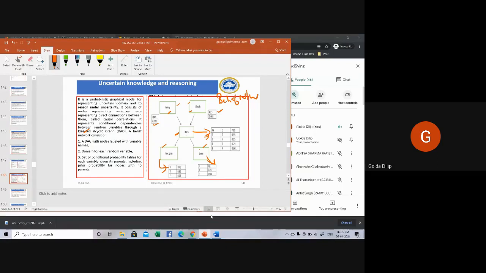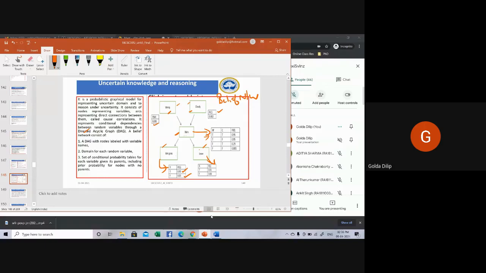Okay, so for the wet grass, the parent is rain. For the rain class, you can have true or false. The probability is given. If there is rain, then the probability of wet grass is 0.95. You can see here, I've made a tick mark. If rain was not there, then the probability of wet grass is 0.05. So you represent the table based on the parent of that particular class.